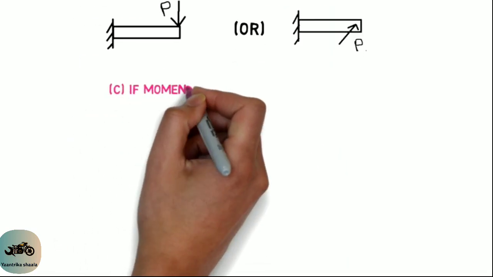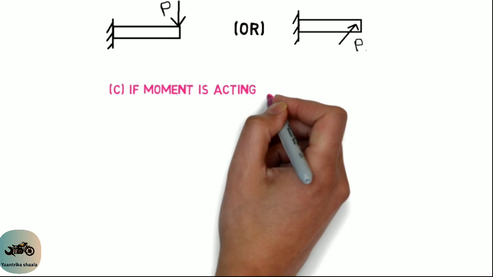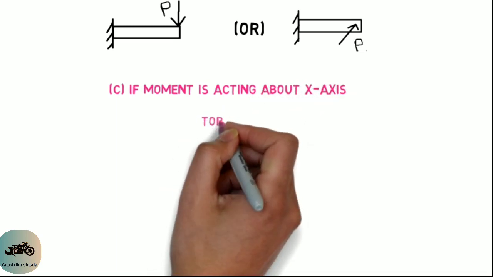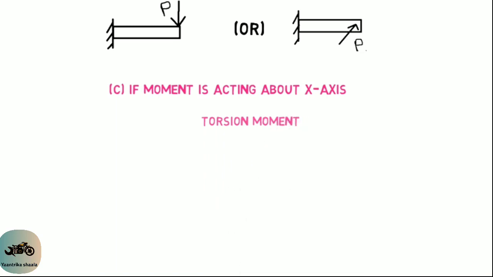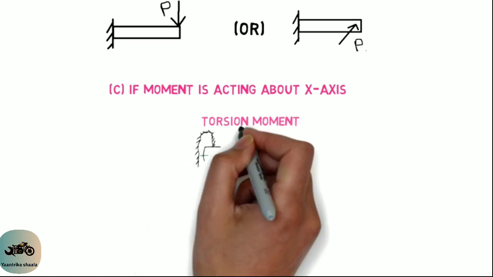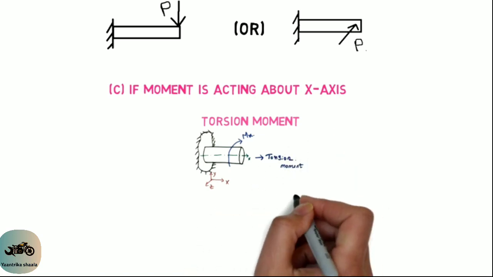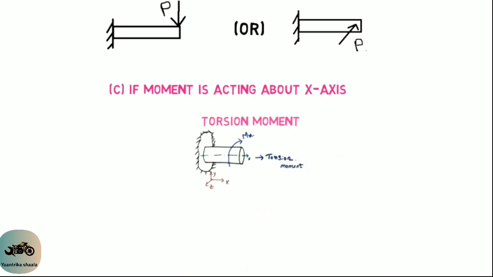Third one in first classification. If movement is acting about x-axis, then that type of load is called torsional movement. As shown in the below figure, if we consider one cylindrical rod which is fixed at one end and on the other end we apply the movement about x-axis, then the type of movement is called torsional movement.